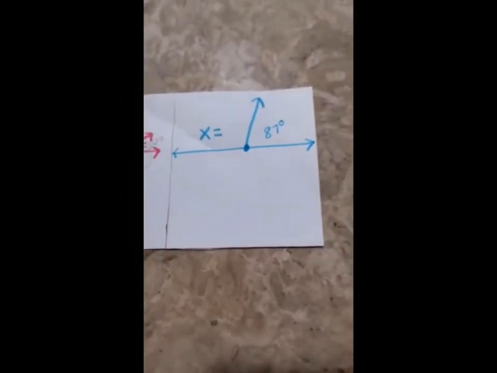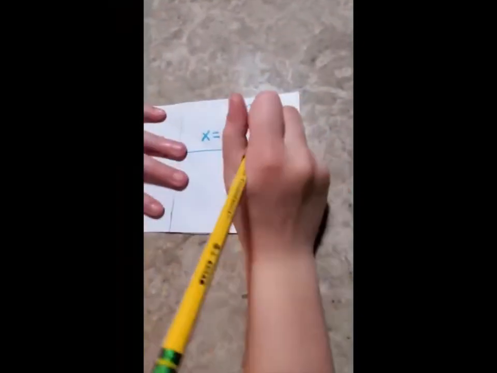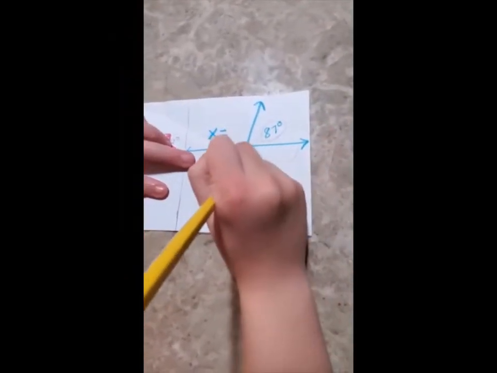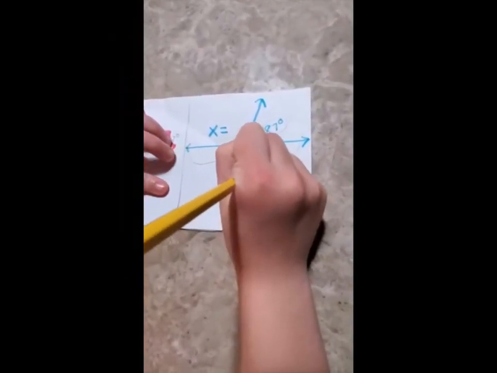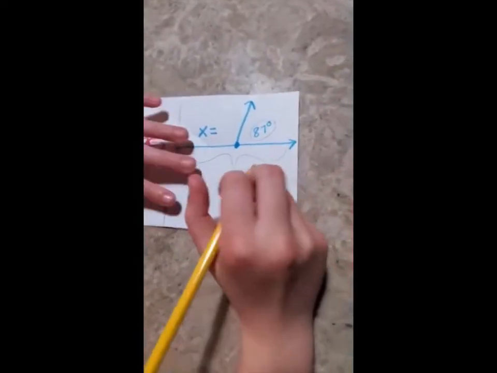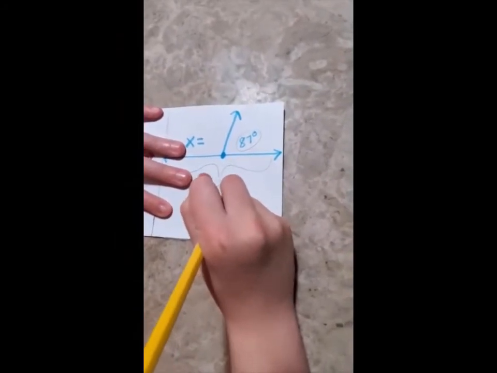And our last problem, we have this one, which our known factor is 87. Now we're going to take our 87 and subtract it from our 180.